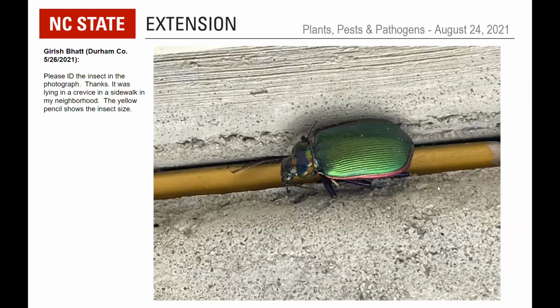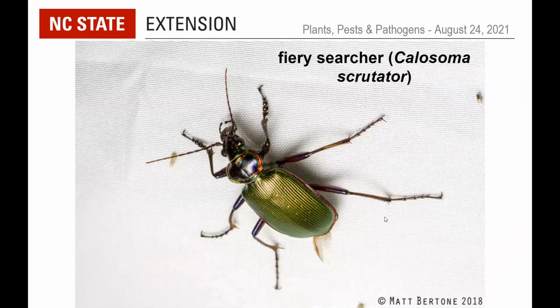But based on the pencil width and measuring that out, this is a fiery searcher, Calosoma scrutator, which is a very large ground beetle. It's an active predator. They often feed on caterpillars and things like that. Close relatives have been imported to control gypsy moths by feeding on the caterpillars. But it's a very beautiful, large species of predatory ground beetle.